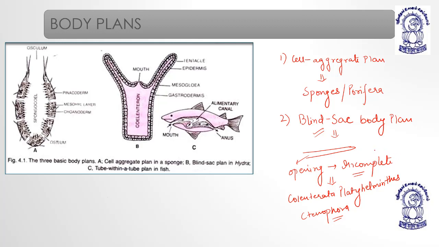Okay. Then we have the tube within tube body plan, which is seen in nematodes, meaning the roundworms, up to chordates. So in the lower group, when we talk about the invertebrates, we have three types of body plans: cell aggregate plan, blind sac body plan, and the tube within tube body plan.